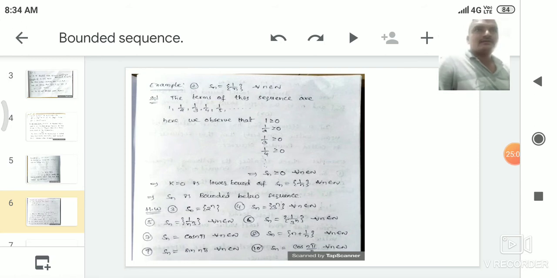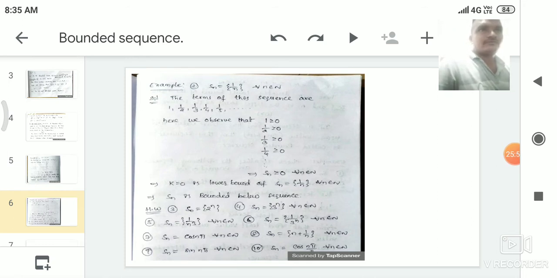If you substitute n is equal to 1, we get the first term of the sequence, that is 2 power 1, which is equal to 2. If you substitute n is equal to 2, we get the second term, that is 2 square, which is 4. The third term is 2 cube, that is 8. The fourth term is 2 power 4, that is 16. The fifth term is 2 power 5, that is 32, and so on. So the terms of the sequence Sn is equal to 2 power n are 2, 4, 8, 16, 32, 64, and so on.